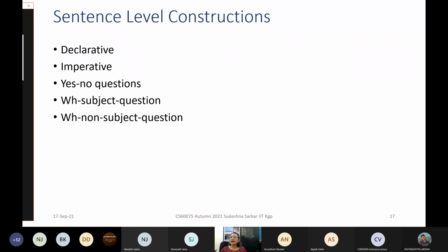One where the WH word is the subject. Like, what do you like to have for dinner? Right? So that what is the subject. Or when do you live? So when itself is a subject. Or WH non-subject, like what time do you want to live? Which boy came to class, right? So WH itself is not the subject, but it qualifies the subject. So accordingly, we can have different rules for that.